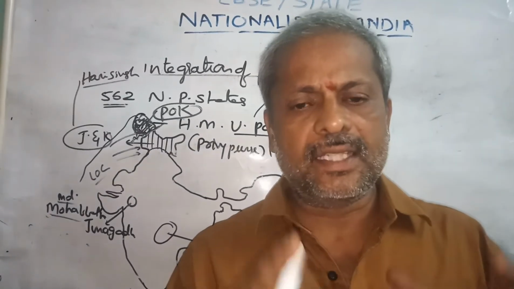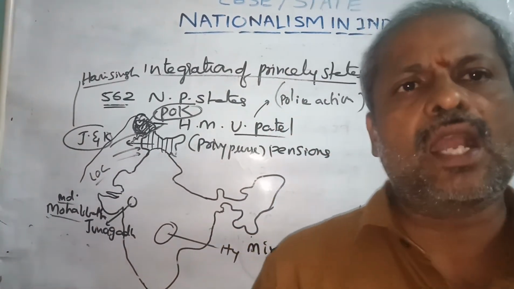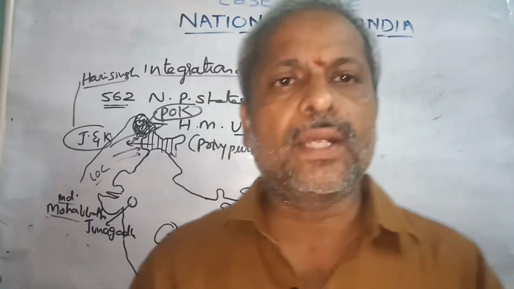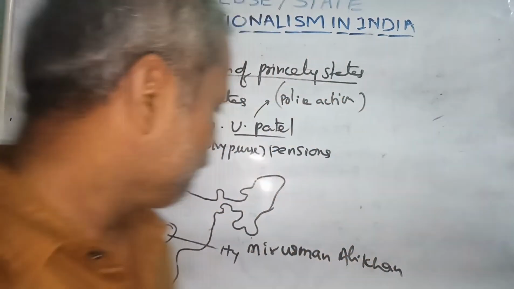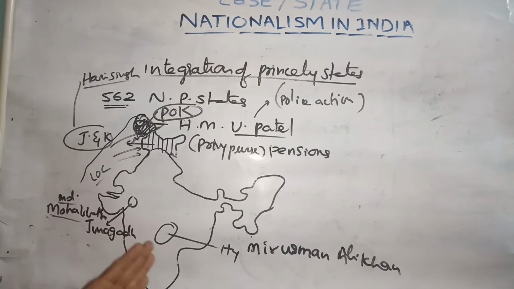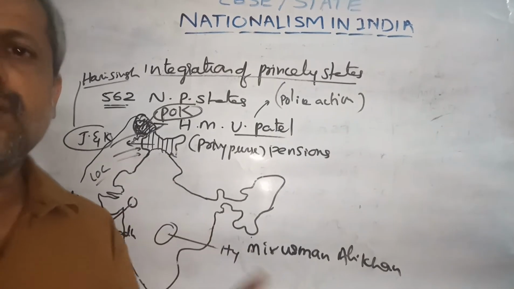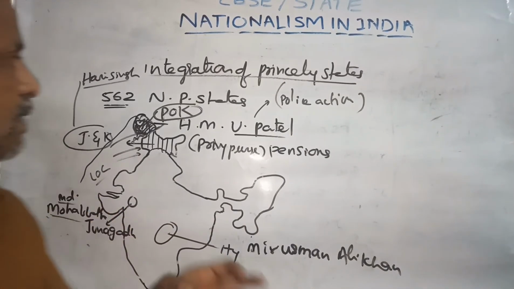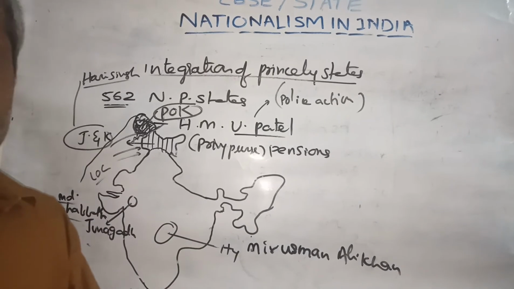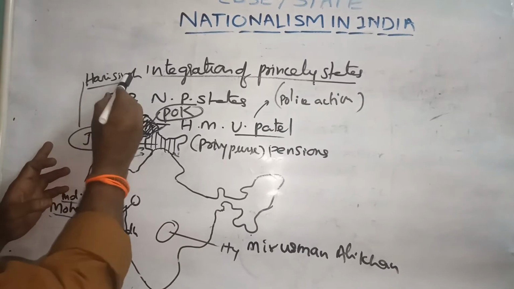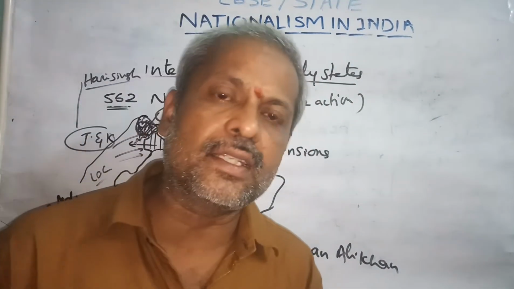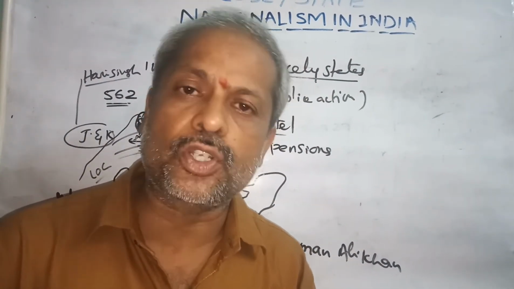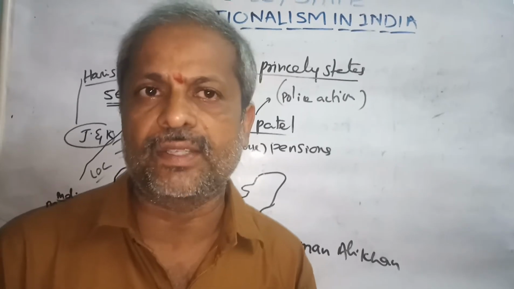By this experience, Junagadh leader Muhammad Mohabbat Khan also joined the Junagadh region into our Indian Union. The remaining one is Jammu and Kashmir, which was ruled by Hari Singh. In the beginning Hari Singh did not accept to join Jammu and Kashmir as an integral part of India.